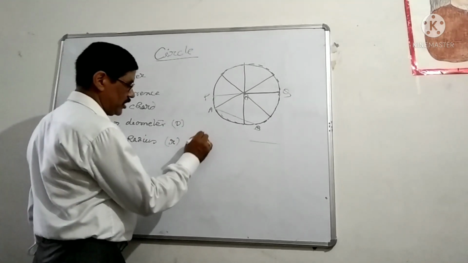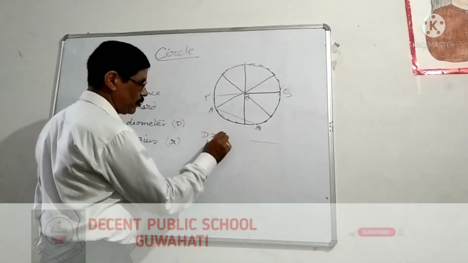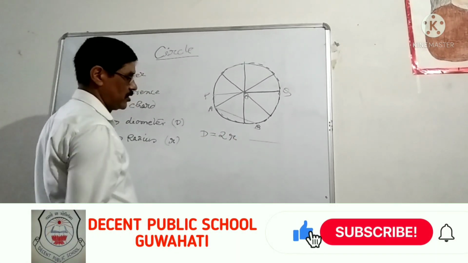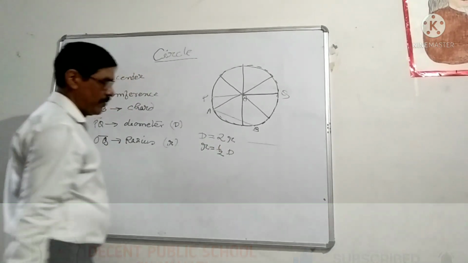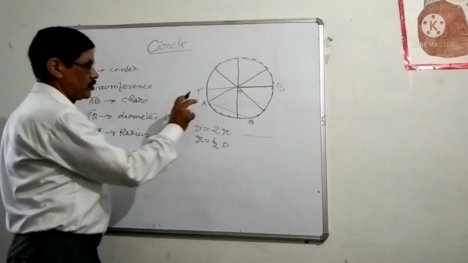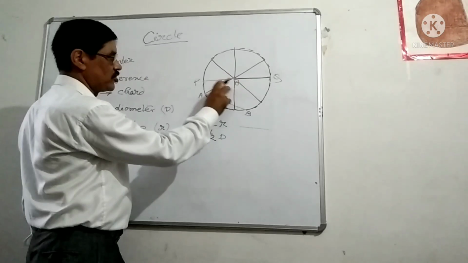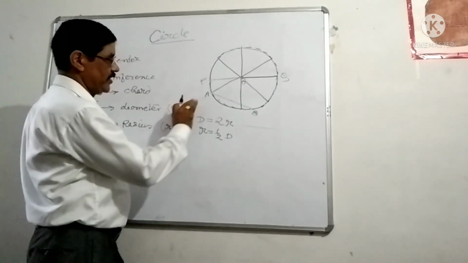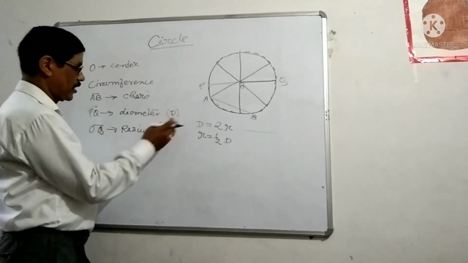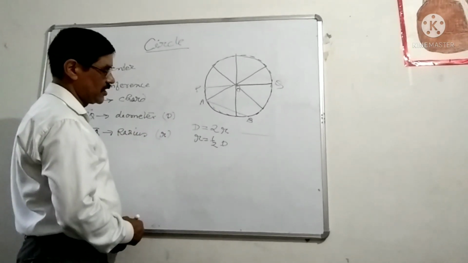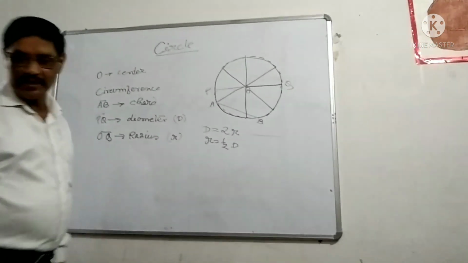You can say in this way also, diameter is equal to 2 times radius, or radius is equal to half of the diameter. Remember it. So in a circle, infinite numbers of diameters are there, and measurements of all the diameters are equal. Similarly, in a circle, infinite numbers of radii are there, and all the radii are equal.